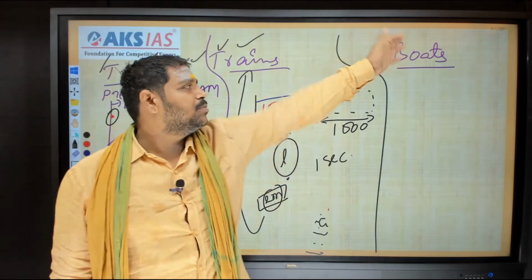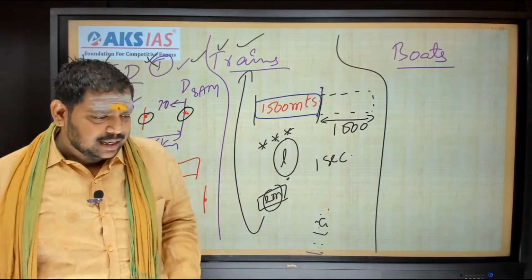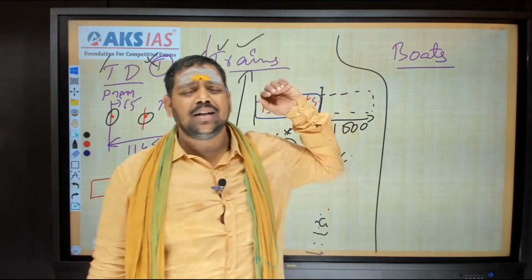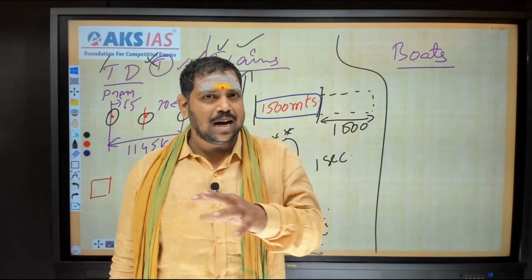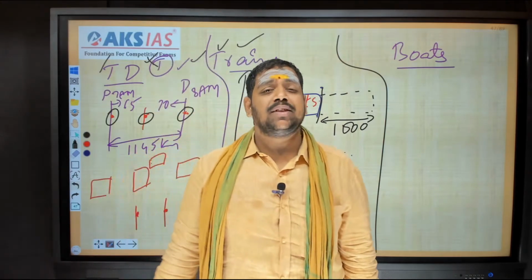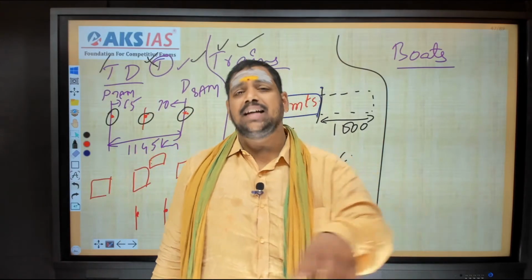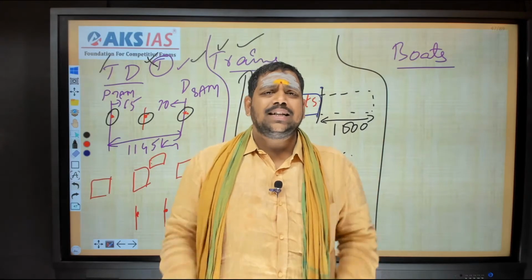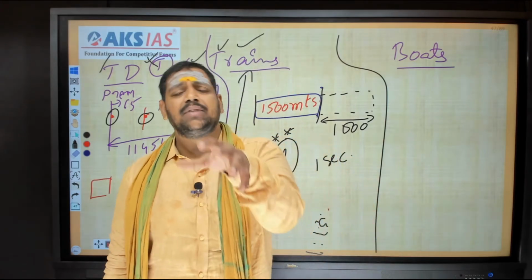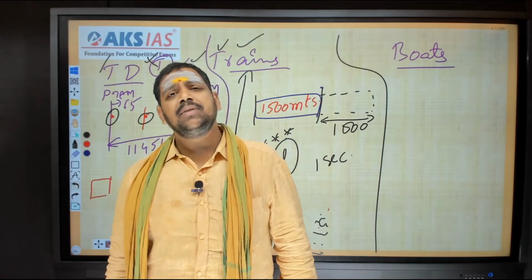Now, let us see what is meant by boats and streams, okay? Sir, in general, in time and distance, what we will speak is, for example, a man is moving with 10 kilometers per hour, a train is going with 90 kilometers per hour, etc. Suppose if I say that a car is moving with 36 kilometers per hour, what is the meaning?